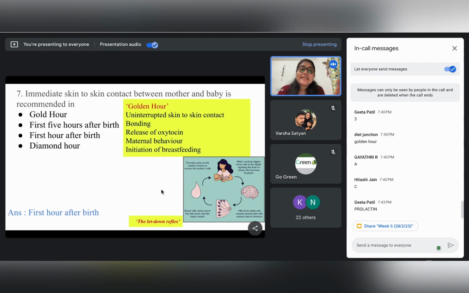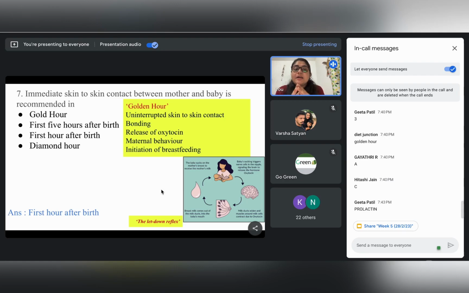So then these signals tell the mother's brain, which tells the muscles of the mother's body, that okay, now we need to secrete oxytocin. So when this oxytocin gets secreted, it leads to the release of milk from the breast. Then that milk is fed to the child. So prolactin is for the formation of the milk, and oxytocin is the hormone which is influencing the release of the milk, right?